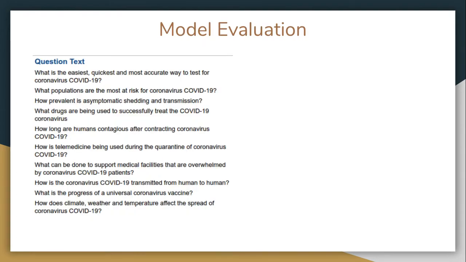In order to analyze the results of our system, we selected at random the 10 questions shown here from the list of key questions asked in the call to action by the White House. Analyzing question answering systems can be a challenge, especially closed domain question answering systems for which there are no classified answers. For each of these 10 questions, we took the top 10 answers generated by our system as selected answers, and then took a random sample of the remaining answers that were not selected as the unselected answers.